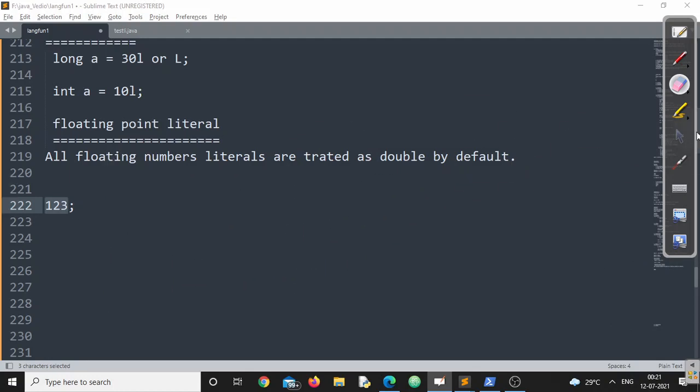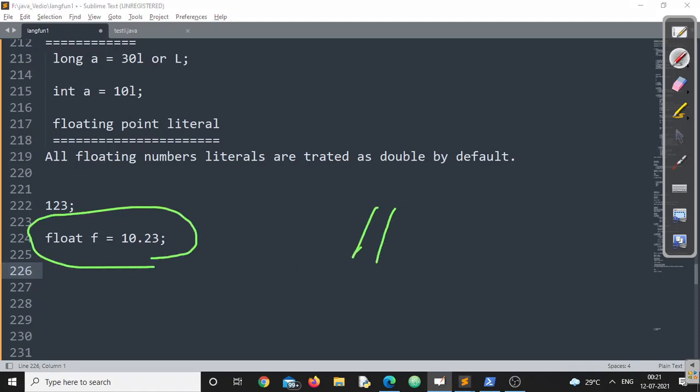That means if I try to write float f is equal to 10.23, will this be valid or invalid? 100% this will be invalid, because if you try to compile this program, a type compatibility error will occur. Immediately your compiler will say, hey boss, what are you doing? You are trying to store a double constant into a float data type, which is impossible. So: incompatible type, possibly lossy conversion from double to float.